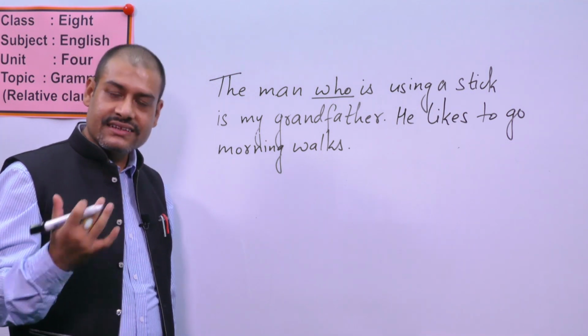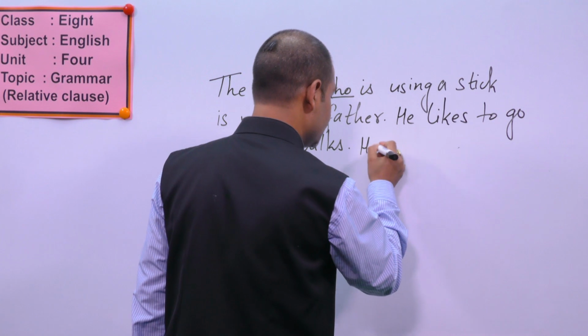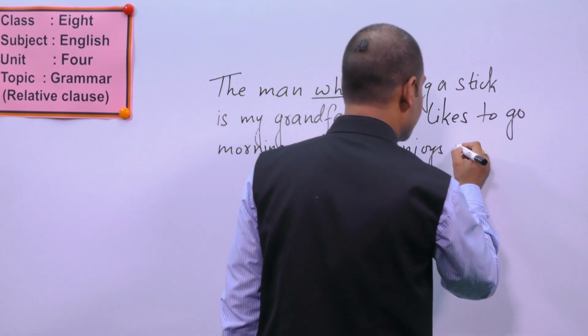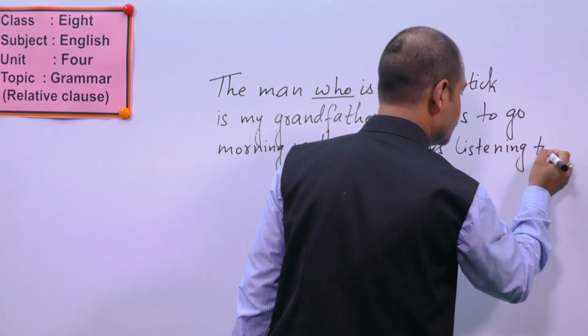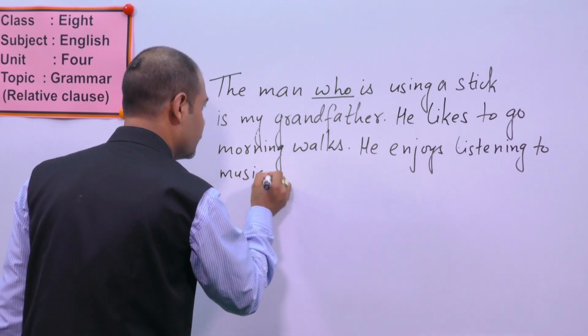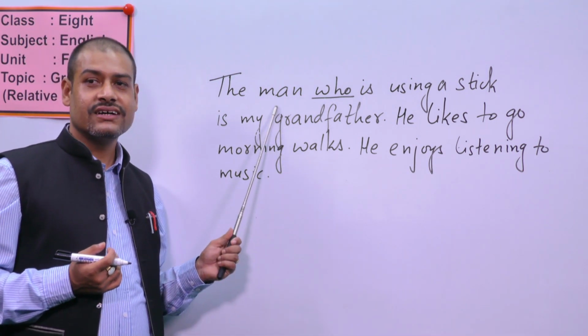Okay? At the same time, you can write, he enjoys, E-N-J-O-Y-S, enjoys listening, L-I-S-T-E-N-I-N-G, listening to music, M-U-S-I-C, music.